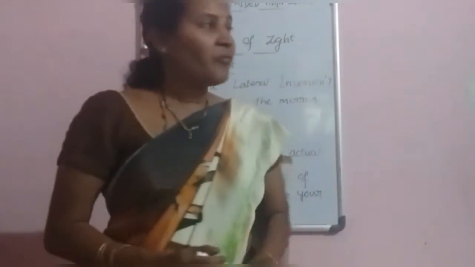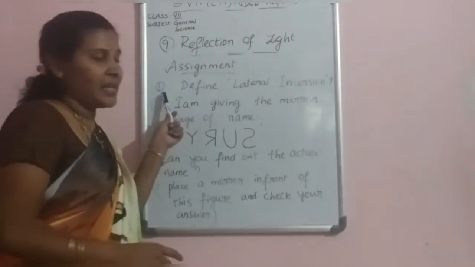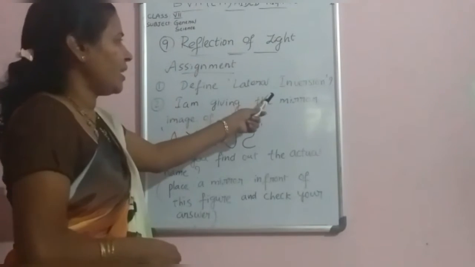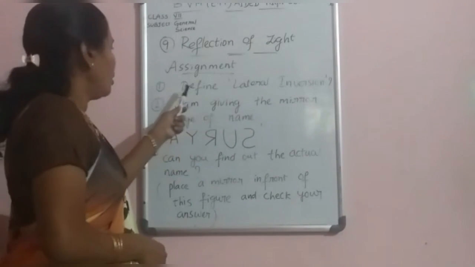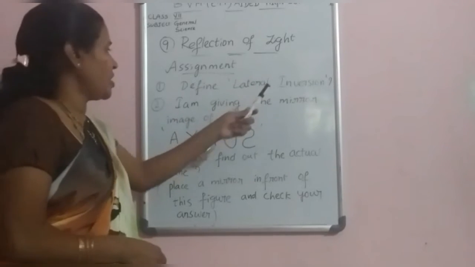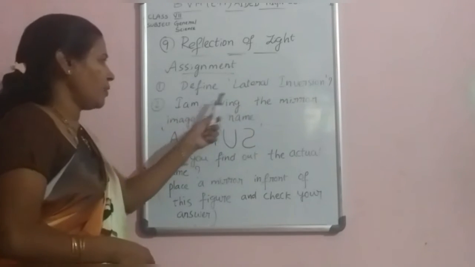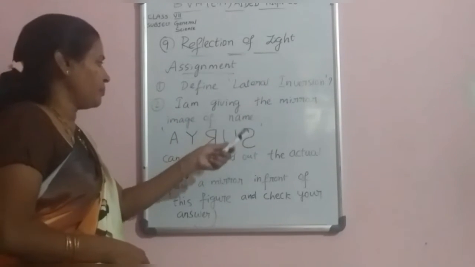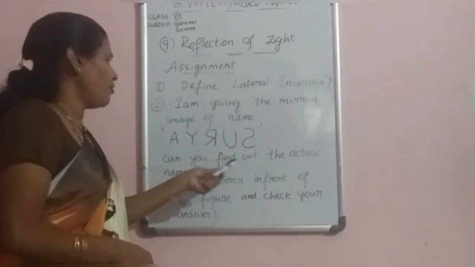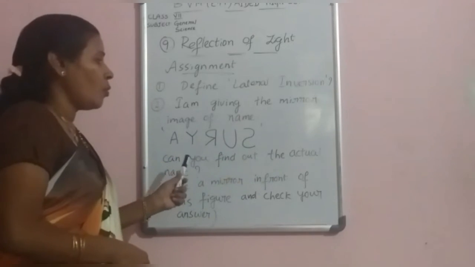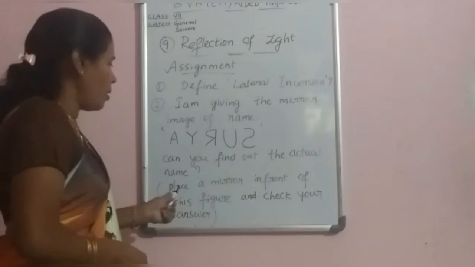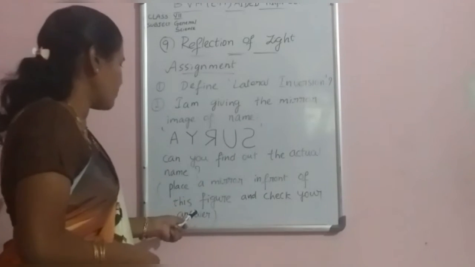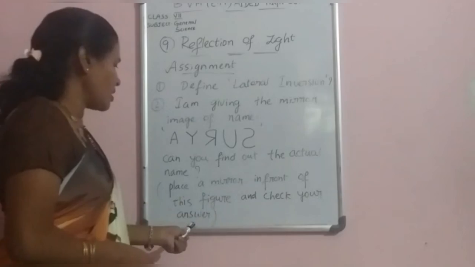I hope you understood the lesson. From this lesson, I am giving an assignment. Define lateral inversion. Already I told you what lateral inversion is. Next, second one: I am giving the mirror image of a name like this. Can you find out the actual name? Write down. I am giving a hint also: place a mirror in front of this figure and check your answer.